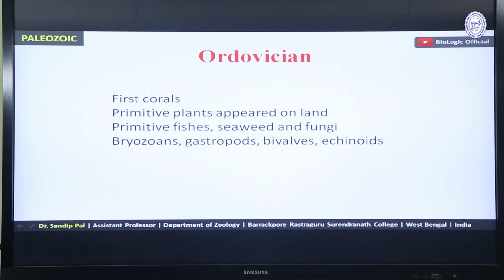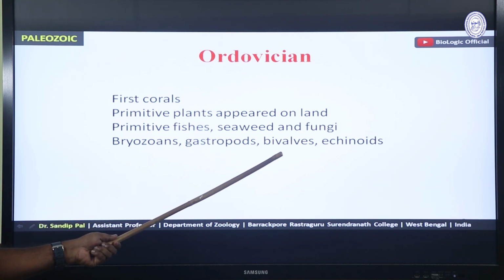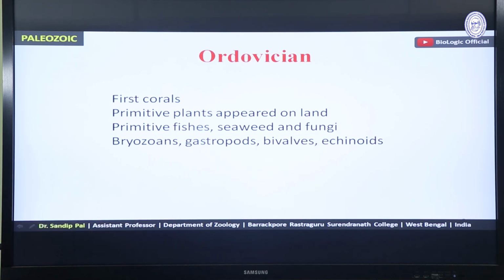Next period, Ordovician. So during Ordovician, first corals appeared. Primitive plants appeared on land. Primitive fishes, most of them were jawless. Seaweed and fungi appeared. Bryozoans, gastropods, bivalves, echinoids were present as invertebrates.